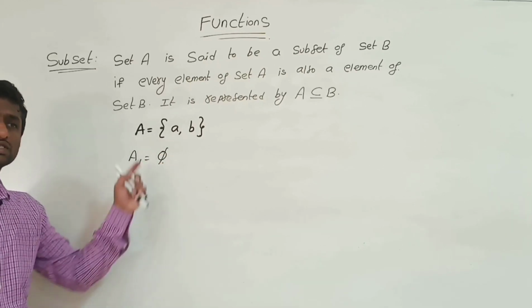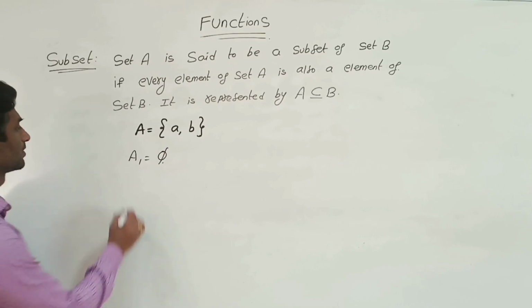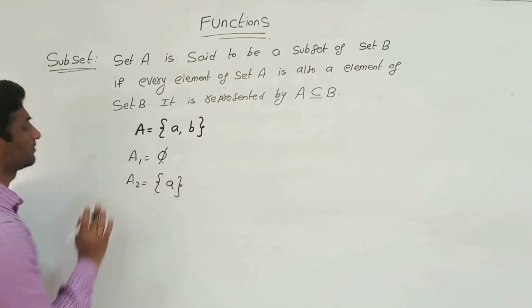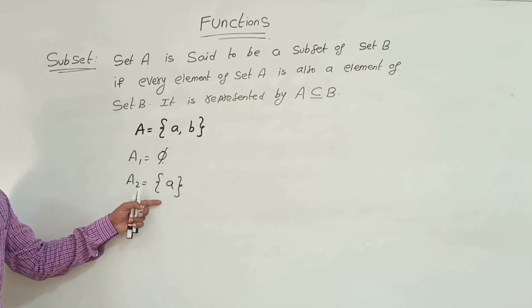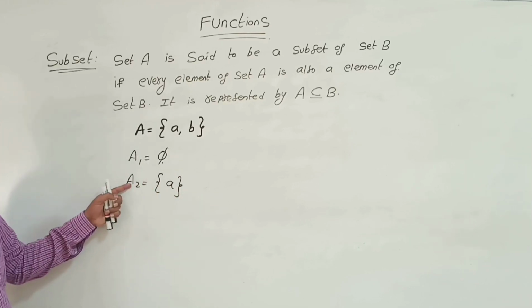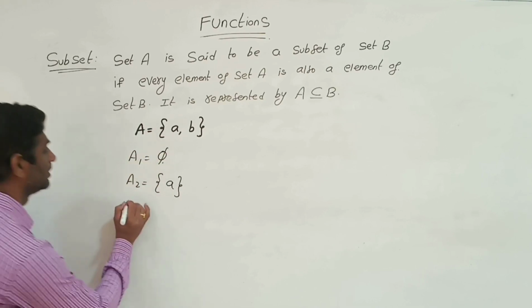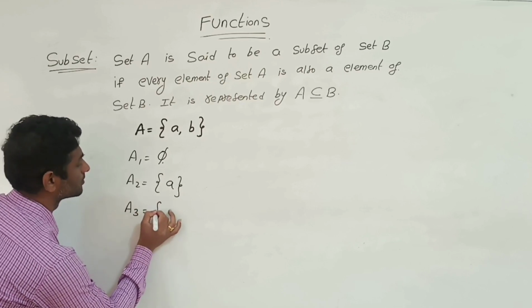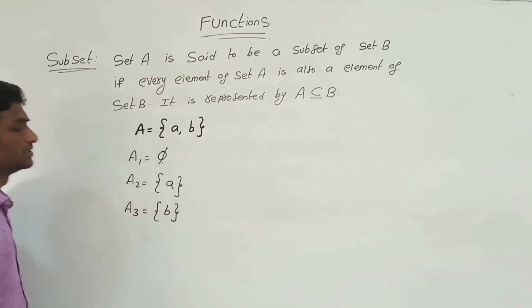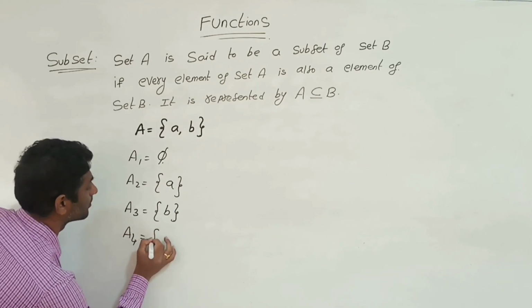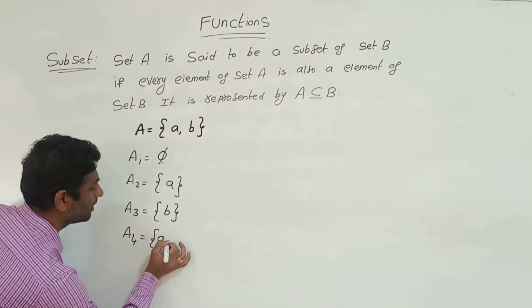The empty set is a subset of A. A2, singleton set {a}. a belongs to A2, and the same a belongs to capital A. A3, singleton {b}, and A4, {a, b}.